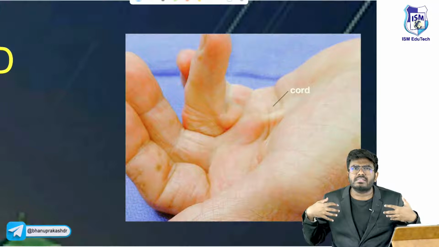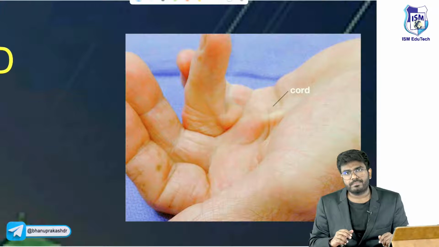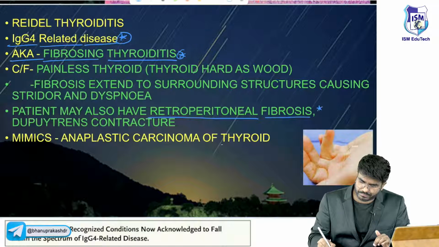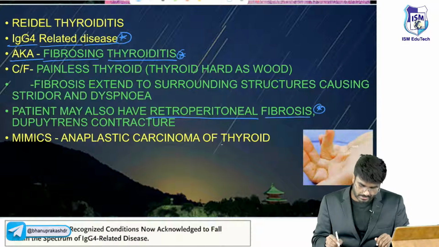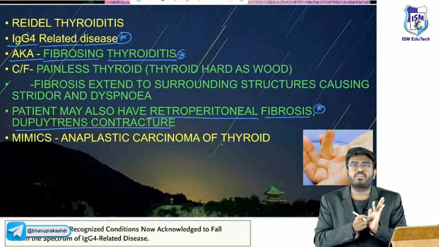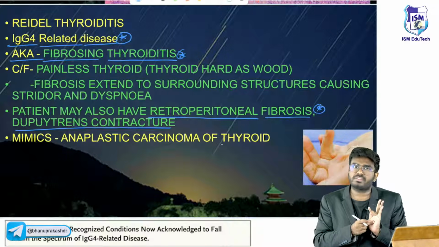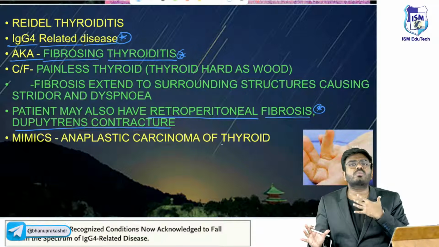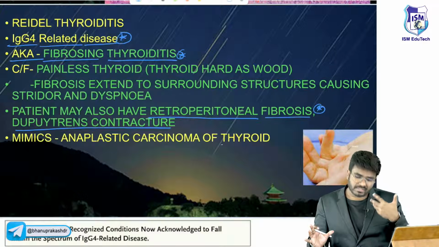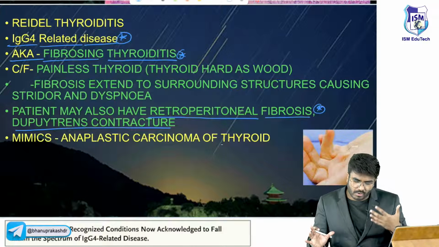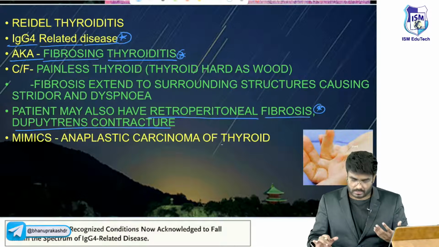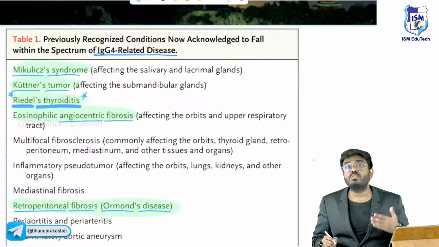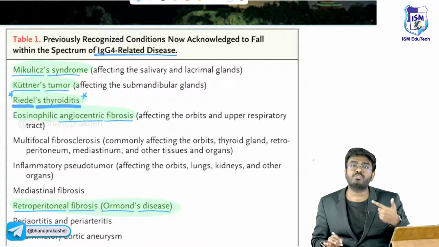If you are having some fibrosing disorder in your body, for example, retroperitoneal fibrosis, or Dupuytren's contracture due to excessive fibrosis of the tendons. Riedel's thyroiditis is also a fibrosing disorder, sir. Everywhere in the body, excessive fibrosis is happening. Look here, these are the IgG4 related disorders. They usually cause fibrosis. This IgG4 antibody is going to cause the fibrosis.